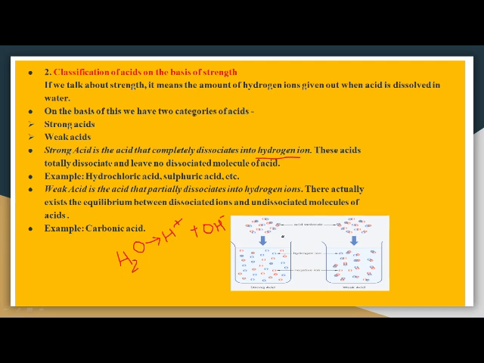But when we add acid to it, what happens if an acid breaks completely, or dissociates completely, into H plus ions and gives a large amount of ions? That acid is known as a strong acid. Whereas on this hand, here you can see, here it is an acid. It is not completely dissociated. आप देख रहे हैं यहाँ पे complete dissociation नहीं हुआ है. We are not getting the large amount of H plus ions here. So it is a weak acid.